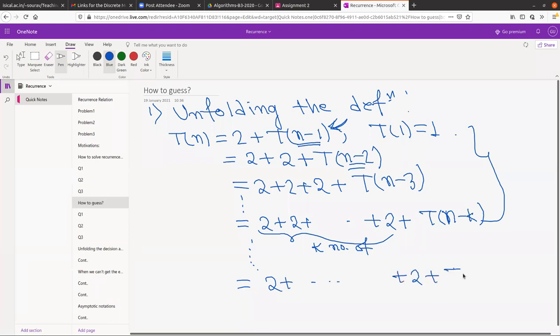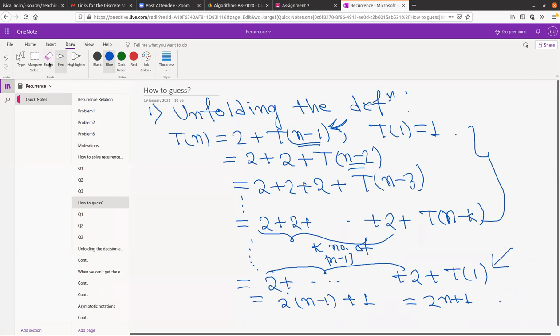So there we have basically n minus 1 twos, so 2 into n minus 1 plus T1. We already know T1 is 1. So this becomes 2n plus 1. Okay, my guess was I think wrong. That should be 2n plus 1. Okay, sorry about that. But that is similar to what we guessed earlier.